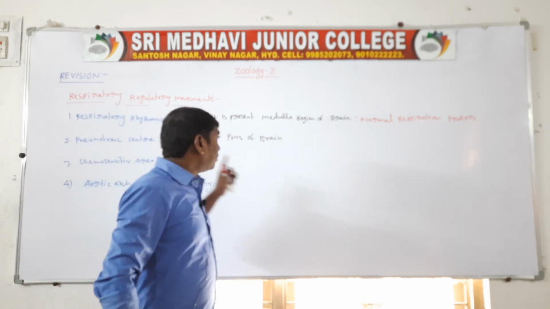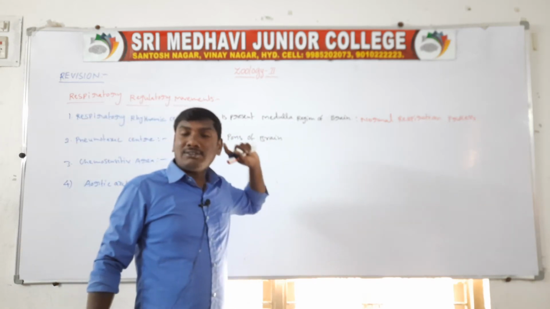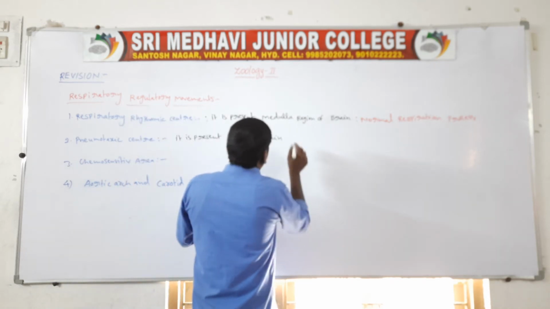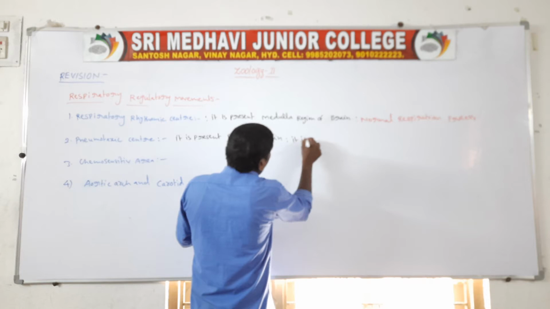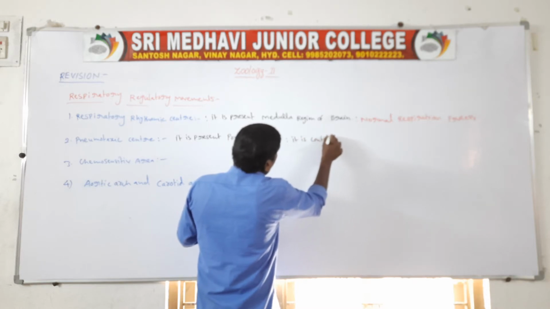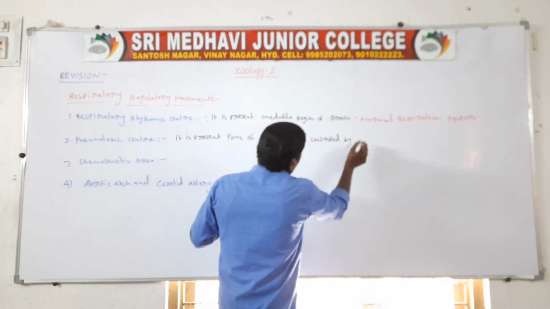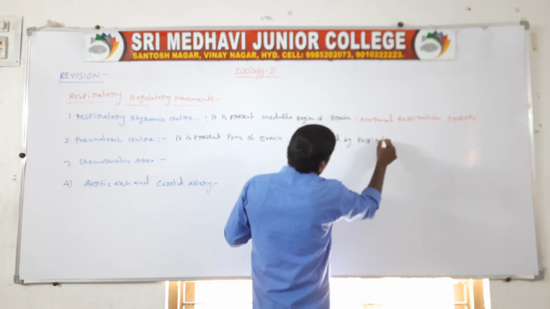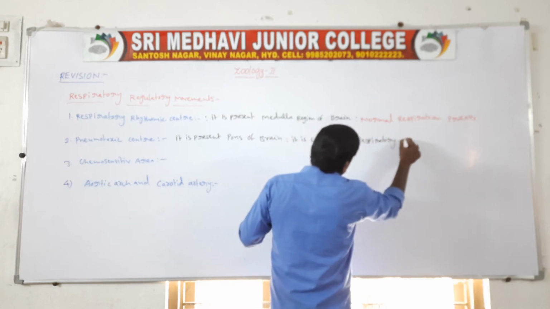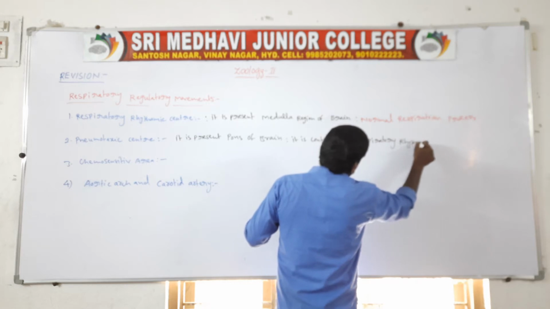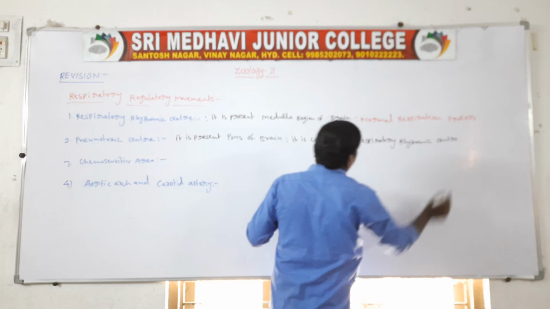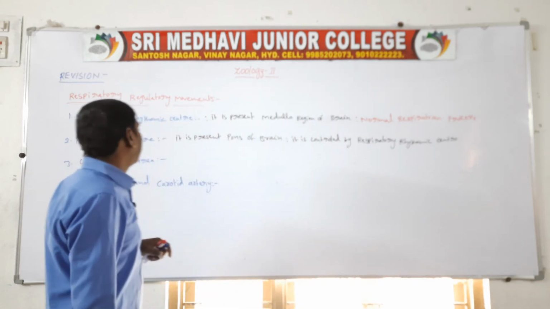The pneumotoxic center is controlled by the respiratory rhythmic center.